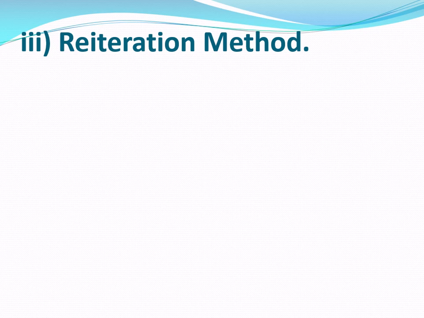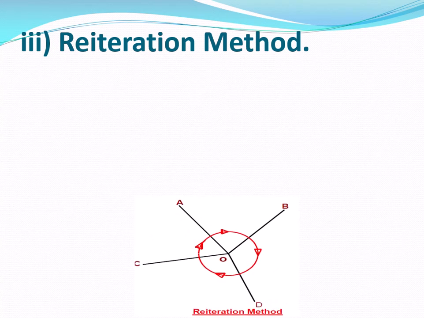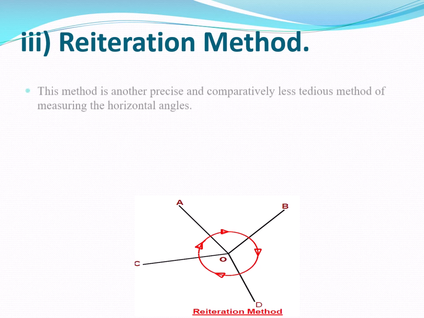Then the next method is the reiteration method. In that we have to measure the horizontal angles AOB, then BOD, then DOC, then COA, and the sum of all these angles is 360 degrees.